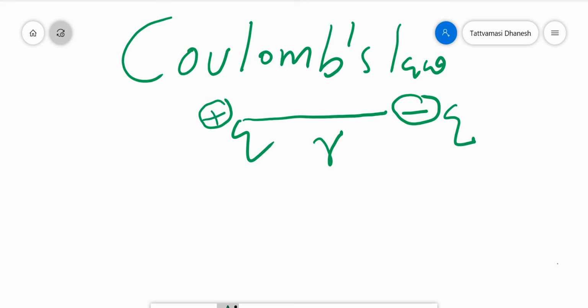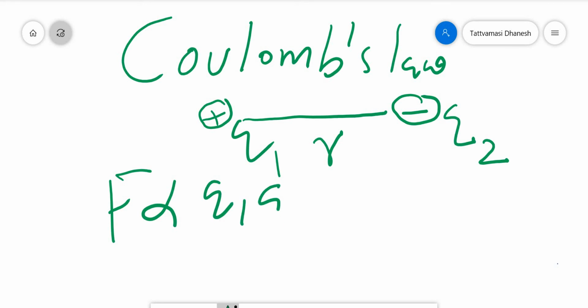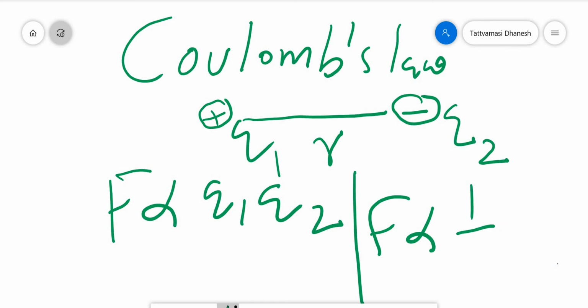Then there must be a force of attraction. If both are plus, there is a repulsion. According to Coulomb, this charge we take as Q1, and this charge as Q2, and the separation is R. The force of attraction or repulsion between two point charges is directly proportional to the product of the charges Q1 into Q2, and inversely proportional to the square of the distance between the charges. This is what Coulomb is telling.